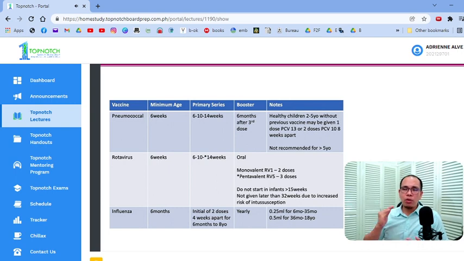Okay? So, Doc, paano kung kunwari nagbigay ako ng 1 dose ngayong 6 months old siya, nakalimutan ko, next year na bumalik yung pasyente. What is the recommendation? 2 doses pa rin ulit. 2 doses pa rin ulit, bago ka mag-yearly. Doc, bumalik siya nung 1 year and 6 months old siya, nakalimutan ko ulit na 2 pala dapat. Okay? Ano nang gagawin ko, Doc? Naku, lagot ka, 2 beses mo na nakalimutan. Okay? Ano nang gagawin mo?